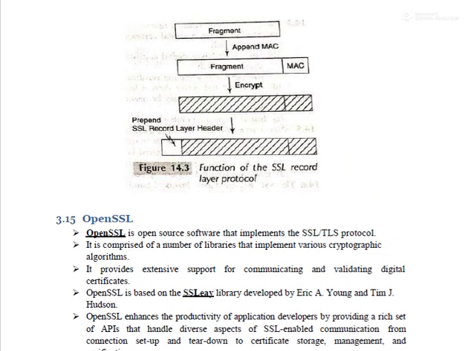So, the function of the SSL record layer protocol, how it works: the fragment has the MAC, the message authentication code, appended to it, and then this data is encrypted. The data is then attached to the SSL record layer header. In this way the SSL record layer transfers the information. The header contains the version number and the length of the message. So this is the working of SSL.